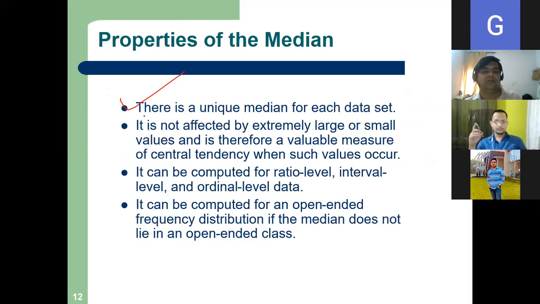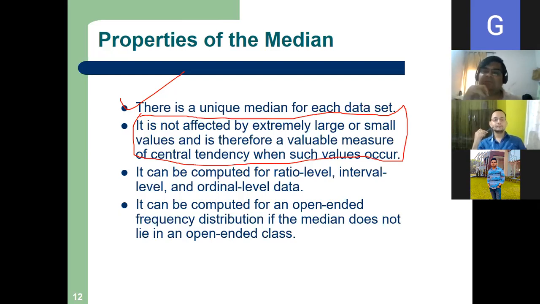Now all of you, this you should understand. It is not affected. Mean was affected and I showed you with a data set also. Mean is affected, but median is not affected by extremely large or small values and is therefore a valuable measure of central tendency, right?